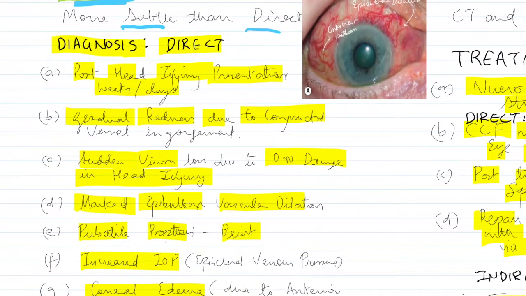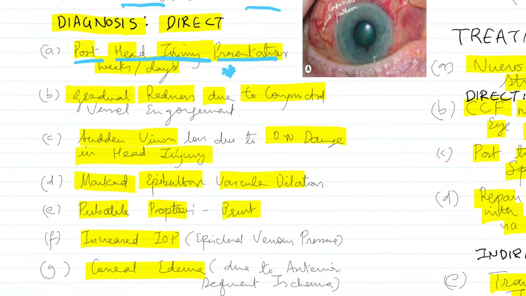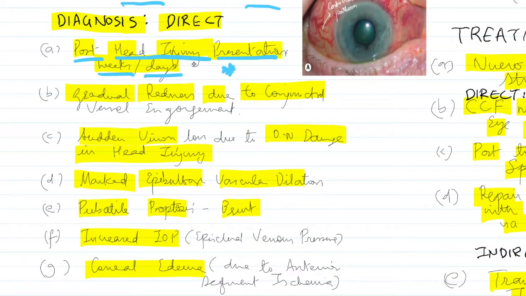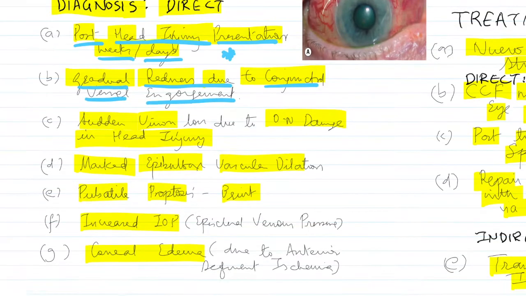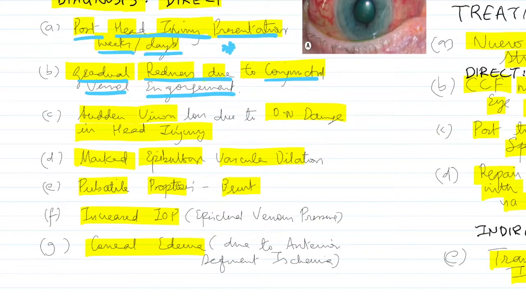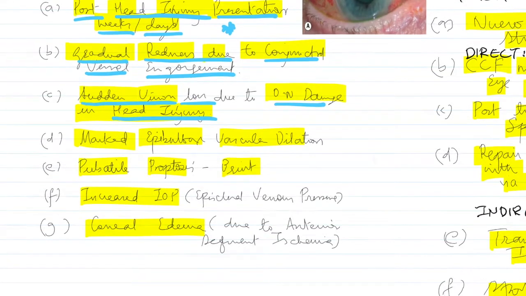A diagnosis for a direct carotico-cavernous fistula would be post a head injury presentation. This is a key point. It might be weeks before or days before. Then you have a gradual redness due to conjunctival vessel engorgement, since the pressure in the episcleral veins has increased. Then you have a sudden vision loss due to optic nerve damage and head injury. So you might have an accompanying vision loss also.